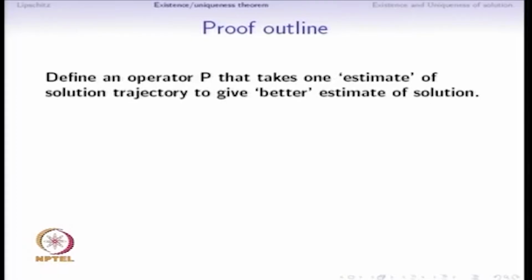So, the outline of the proof will be as follows. We will define an operator P that takes one estimate of the solution trajectory and gives a better estimate of the solution. So, this operator P takes a trajectory which is a solution to the differential equation on the interval 0 to delta, and it gives a better estimate of the solution.